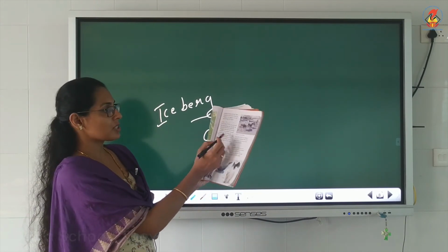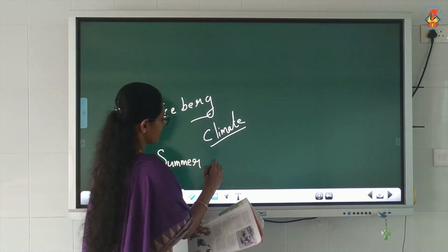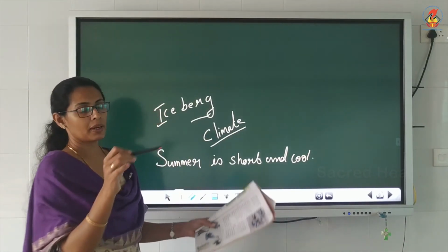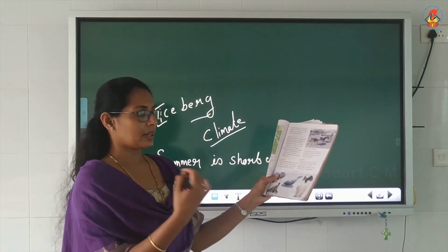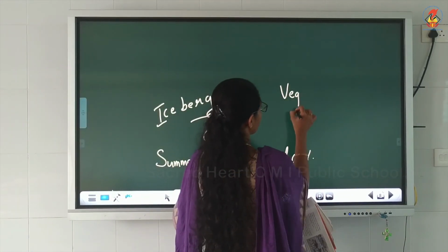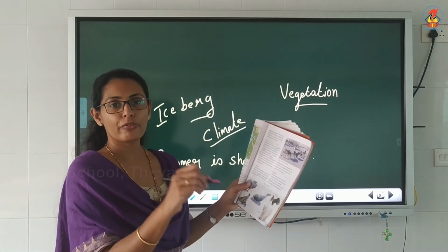From the beginning till this sentence, keep in brackets. Now the next one is vegetation, the full paragraph, keep in brackets. Next, wildlife full paragraph, brackets only, don't go for underlining.